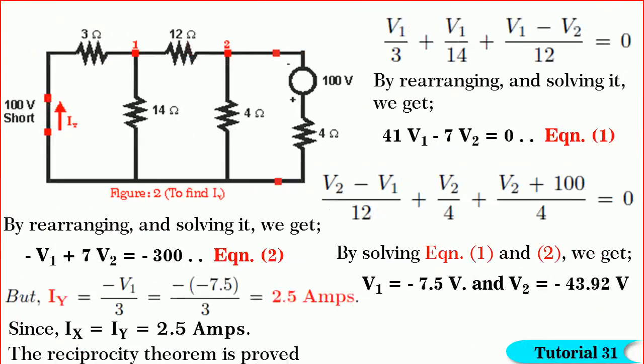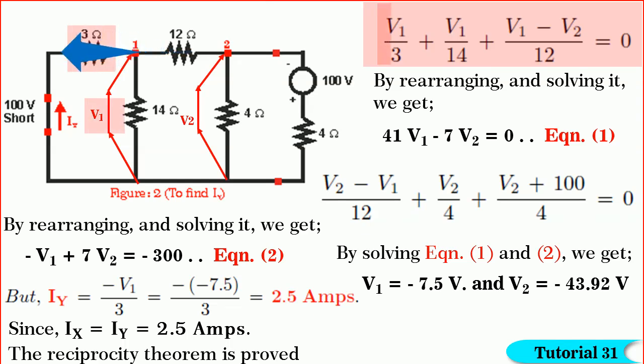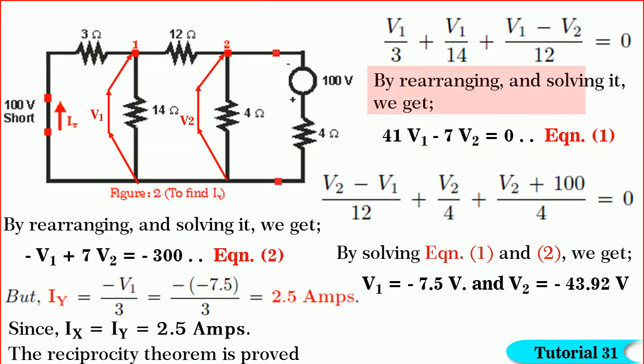Friends, next is routine. Let V1 and V2 be the junction node voltages as assumed earlier. By writing Kirchhoff's nodal equation for node 1, we get V1 by 3 plus V1 by 14 plus (V1 minus V2) by 12 is equal to 0. By rearranging and solving, we get 41 V1 minus 7 V2 is equal to 0.